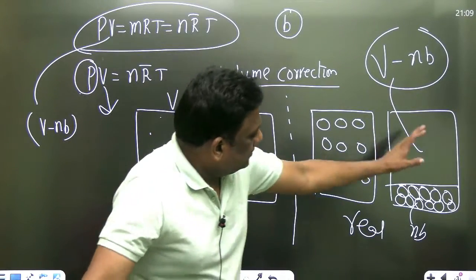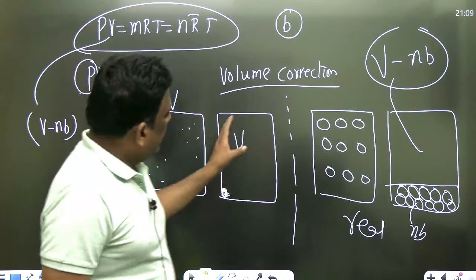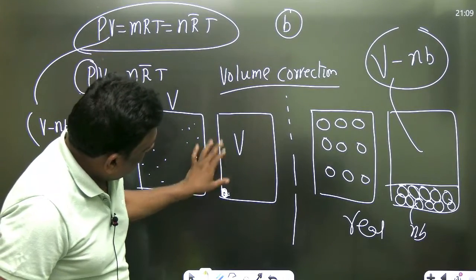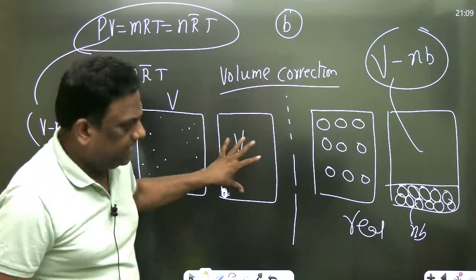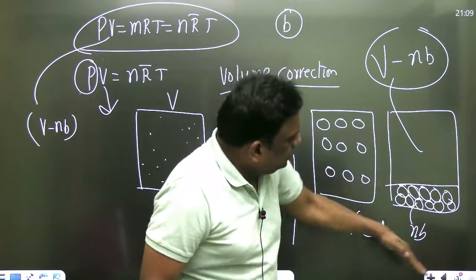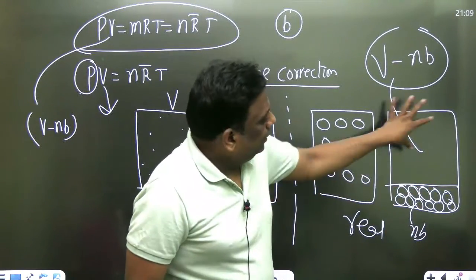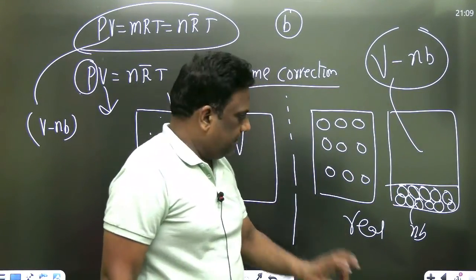So whatever the effective volume is available, that we have to take. Here, as the volume is very, very small, effective available will be equal to the container minus this space, and then you get this available space. Leave it. No problem at all. Now, we need to correct pressure.